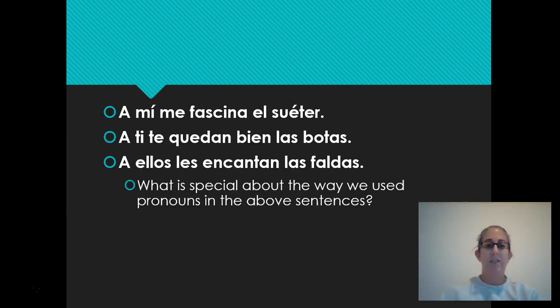Now let's look at these sentences. A mí me fascina el suéter. A ti te quedan bien las botas. A ellos les encantan las faldas. Okay. What's different between those sentences and the ones that we were looking at earlier? Well, notice we've got these a phrases.